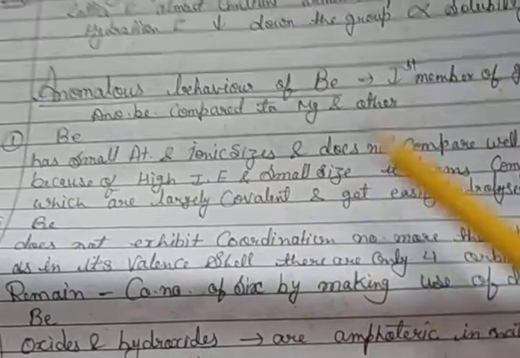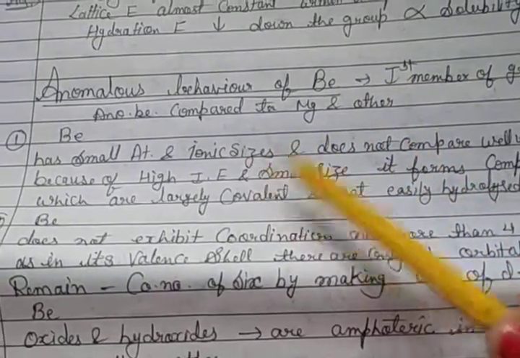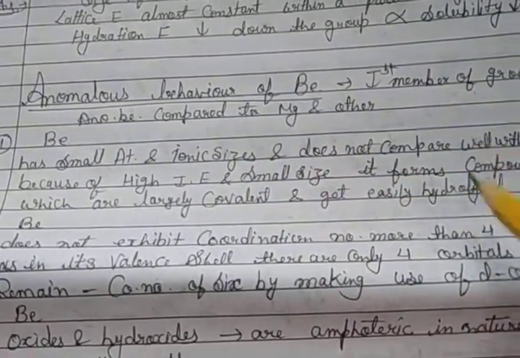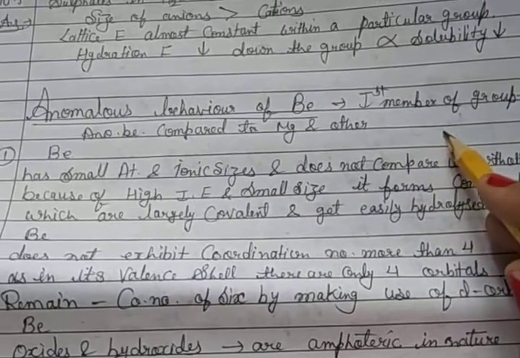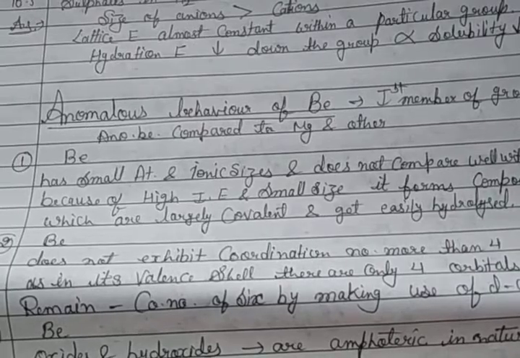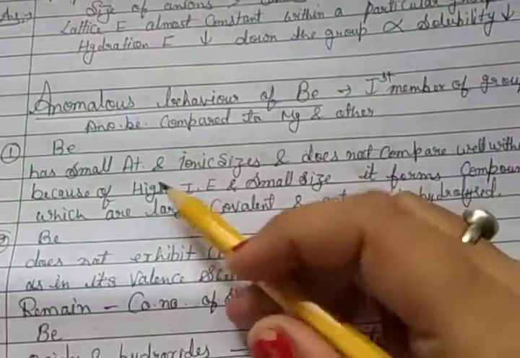Then the next topic is anomalous behavior of beryllium, because in every property beryllium is an exception. That means its behavior is anomalous. So, anomalous behavior of beryllium, the first member of group 2, compared to magnesium and the others. First is beryllium.